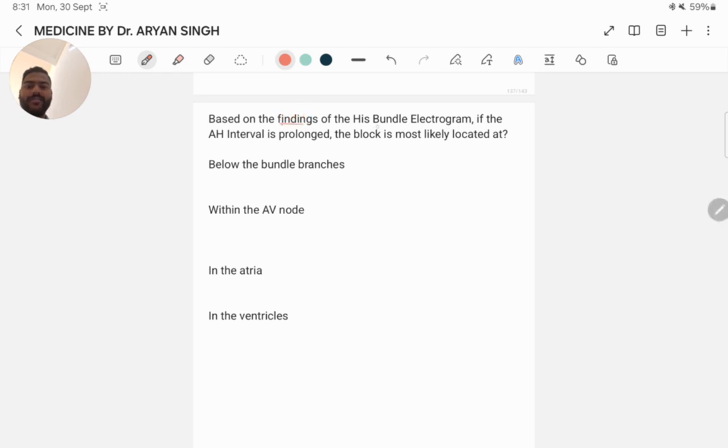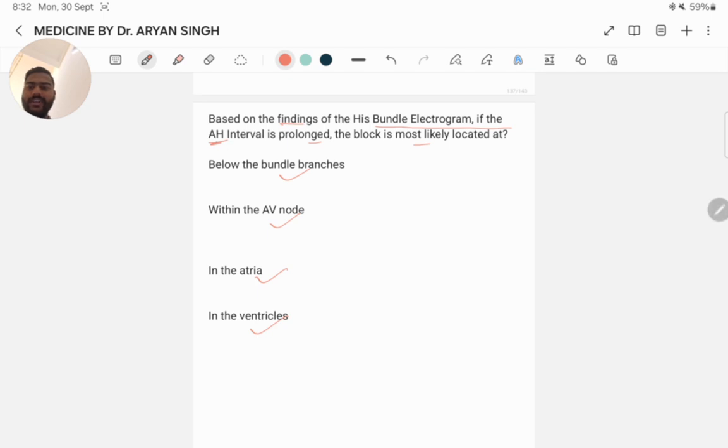Based on the findings of His bundle electrogram. If the AH interval is prolonged, the block is most likely located at: below the bundle branches, within the AV node, in the atria, or in the ventricle.